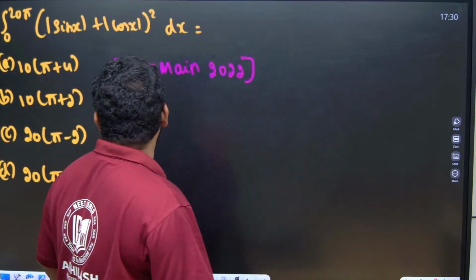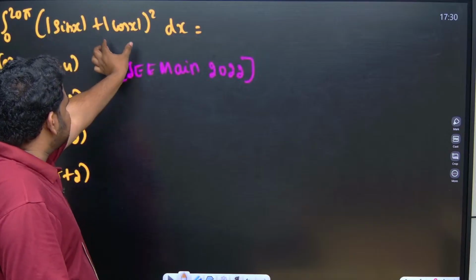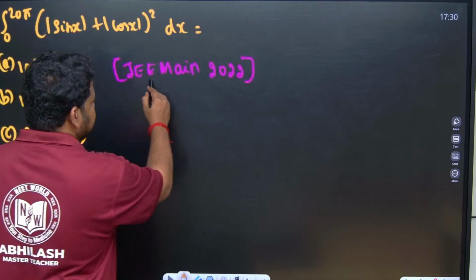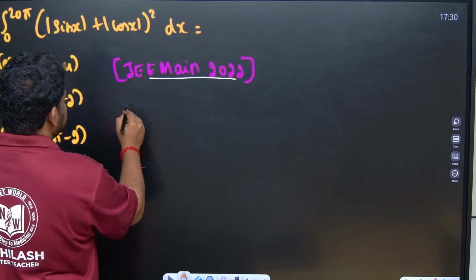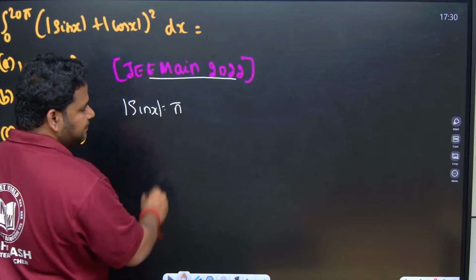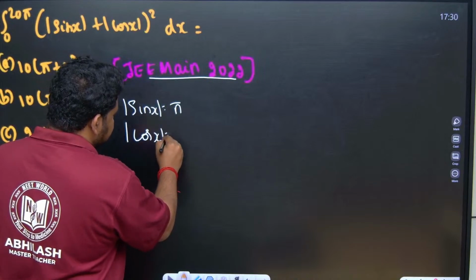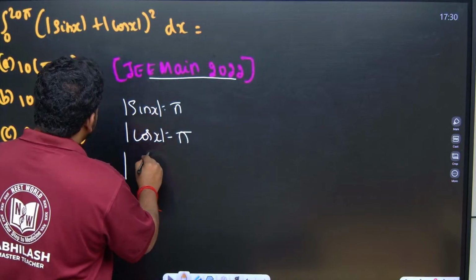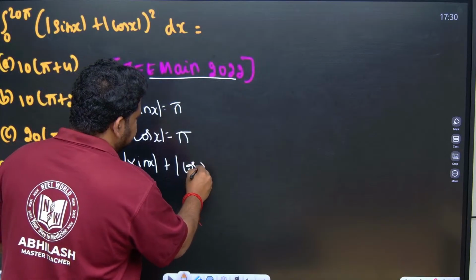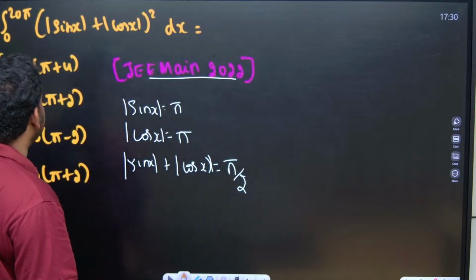So what they have given is 0 to 20 pi, sin x plus cos x whole square. This is a JEE Main 2022 question, so it is important. Here mod sin x, the period is pi, and sin x has period 2 pi. Mod cos x also has period pi. But for mod sin x plus mod cos x, the period becomes pi by 2.